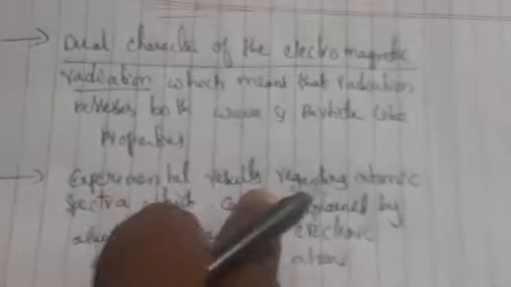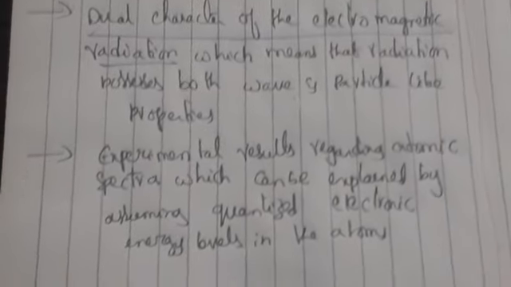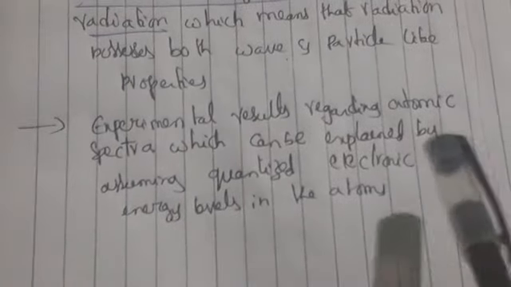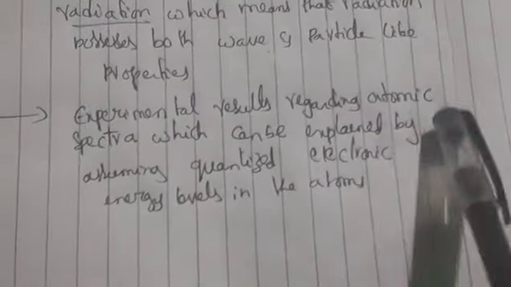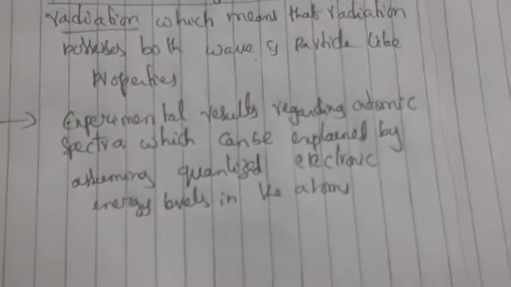So what is the first development? Dual character of the electromagnetic radiation. The second development, based upon the quantum mechanical theory, that is quantized electronic energy levels, is the experimental atomic spectra. So these two are the developments by Bohr. Now let us discuss the wave nature of electromagnetic radiation.